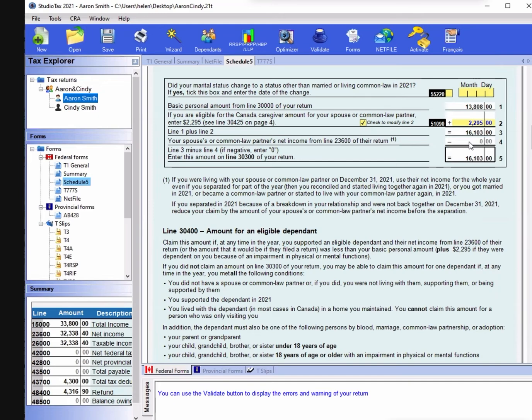For example, if Cindy's net income is 20,000 and the credit is 16,000, you minus 20,000 and it's negative, so you won't get any credit.